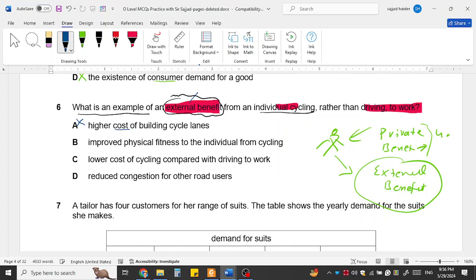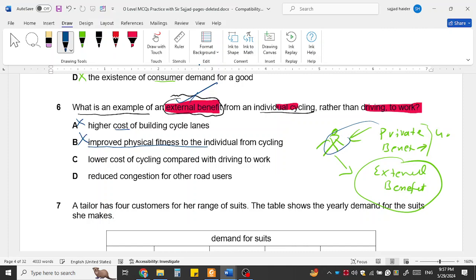Improved physical fitness to the individual from cycling is not the external benefit, it is the private benefit, because he will be more fit due to the cycling. But they are asking about the external benefit, so this is not correct.